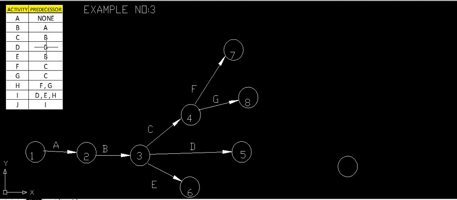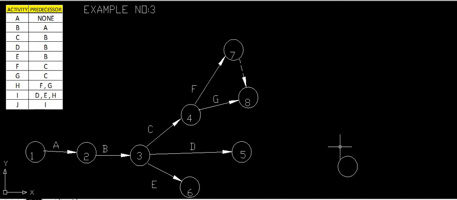Somewhat here. Okay. So here F and G will be at the same point, where H will be. So here we will draw H. Before that we have to draw the dummy activities. Yes, this is the dummy activity, and here we have to draw H where F and G will meet.